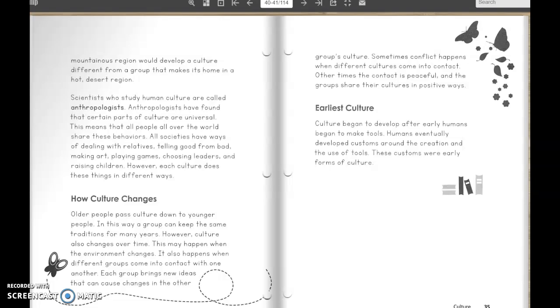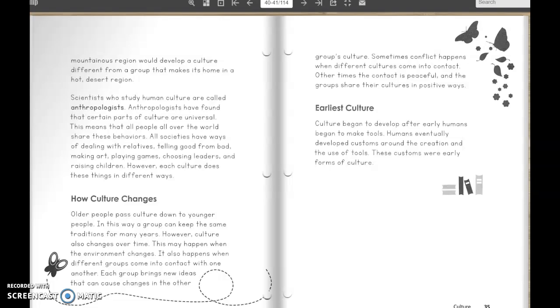It also happens when different groups come into contact with one another. Each group brings new ideas that can cause changes in the other group's culture. Sometimes conflict happens when different cultures come into contact. Other times the contact is peaceful and the groups share their cultures in positive ways.